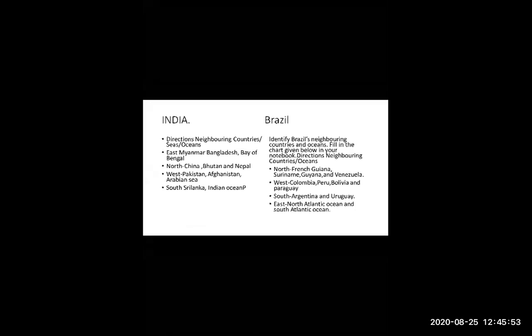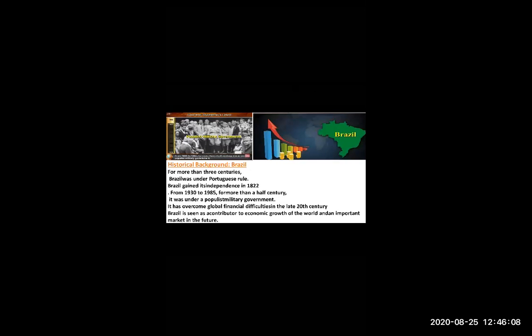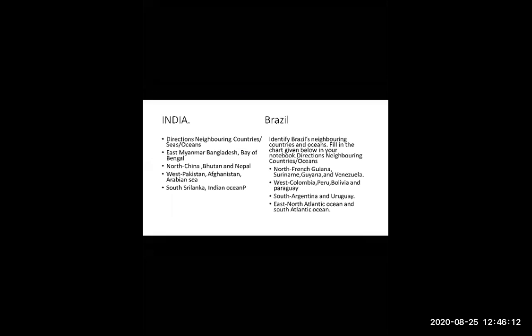Yes, Portuguese. And what about India? Who was ruling over India? Yes, British. Okay, very good. So, in our India, which population is high? Youth population or older population? Youth population. Okay, very good, students.